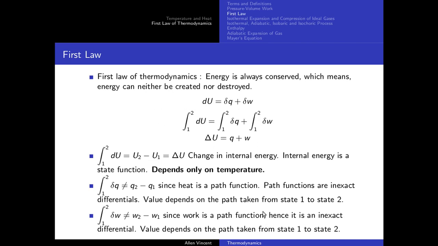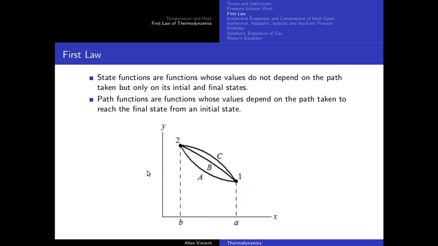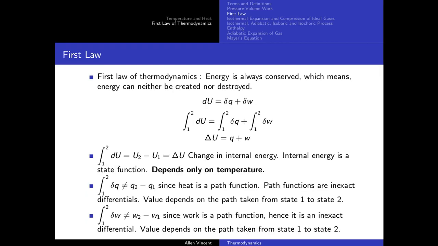Now I'll explain to you what is a path function and what is a state function. I'm not going to really talk about anything here. I will go straight to this graph. I'll first explain what exactly a path function and a state function is, and then we'll go ahead. Now in this differential equation, you have U, which is internal energy. First I'll talk about this. Q is heat, W is work.